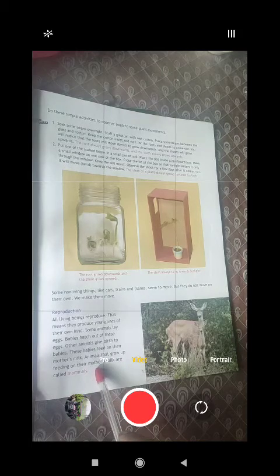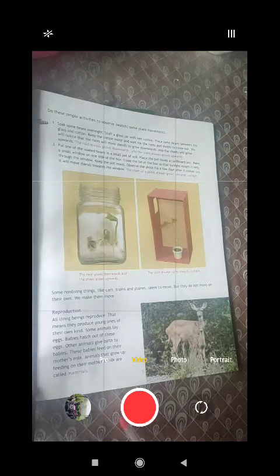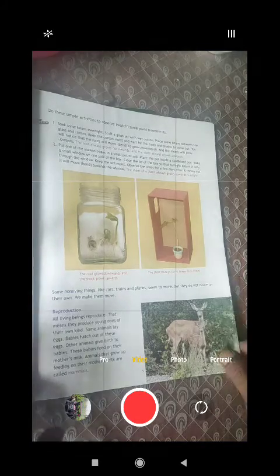So you can have a question like this: what is known as mammals? Mammals are animals that grow up feeding on their mother's milk. Okay, so that is the thing. Now see in the next part what it has given.